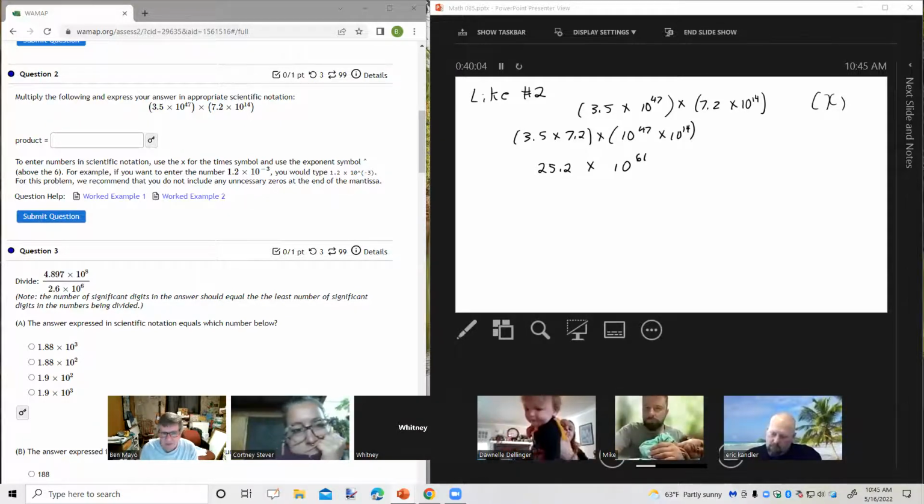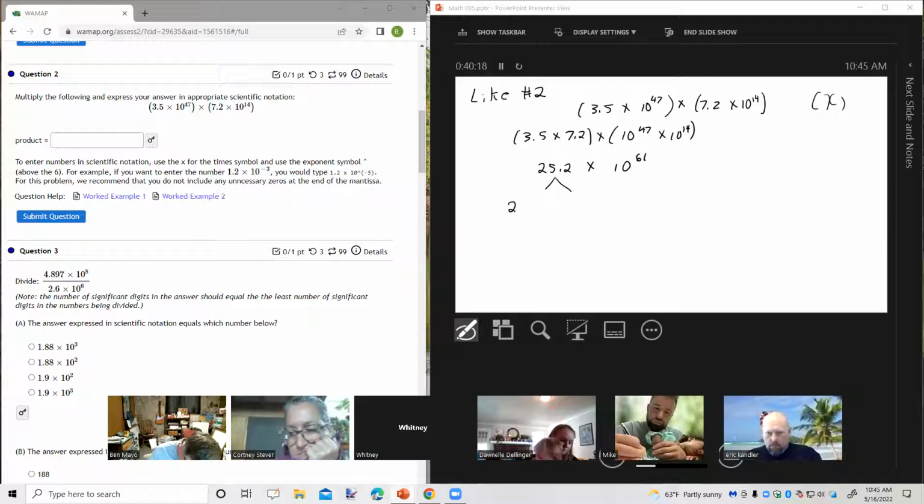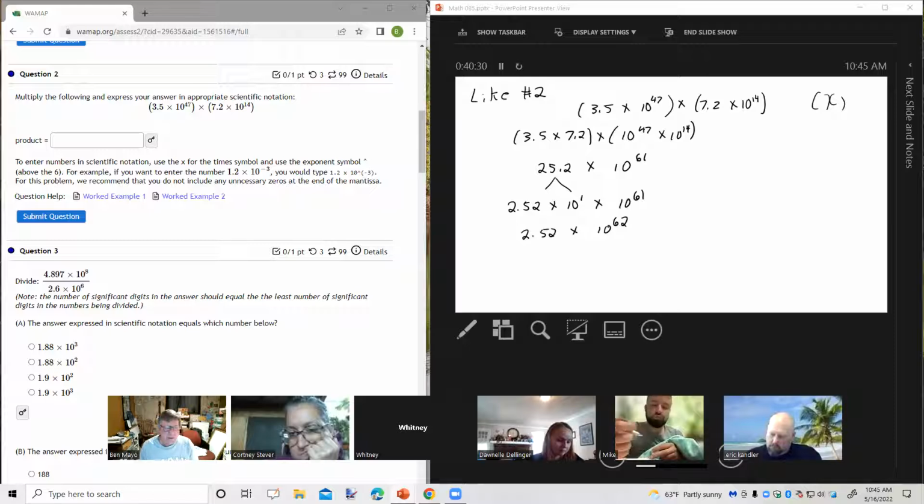Now, this is not scientific notation because there are 2 digits to the left of the decimal point, and there needs to be just 1 non-zero digit to the left. So again, I'm going to take this and write it in scientific notation, and then bring this down, and then put these together. Now, you might say, well, wait a minute, you have too many digits.